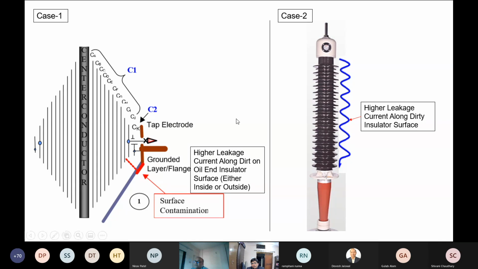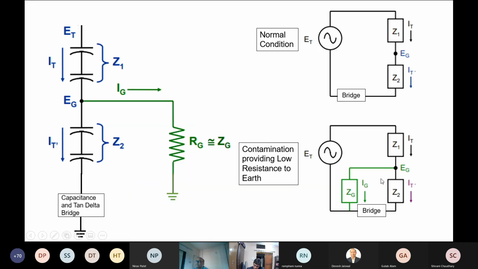You can visualize this in the case of a condenser bushing, near the oil and insulator, where you have surface contamination, either external or internal to the bushing. Then this causes a parallel path. Or the second case is that you have a parallel path due to surface moisture or a dirty surface along the insulator between high voltage and earth.